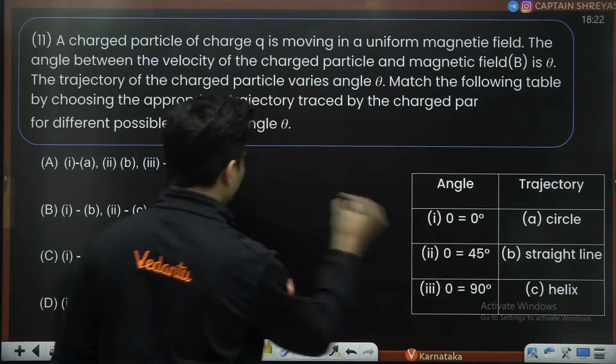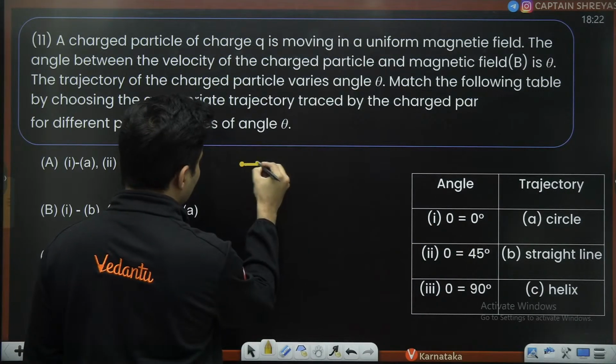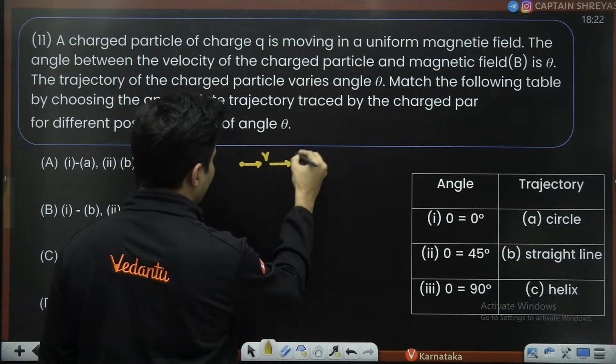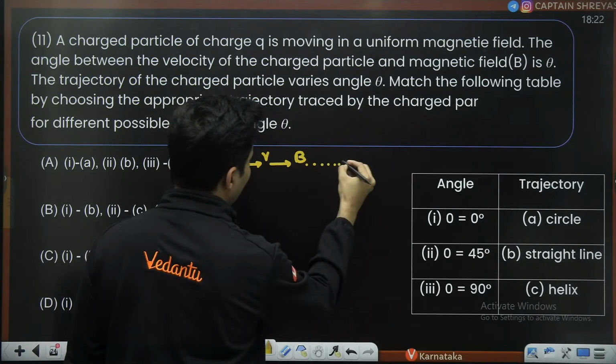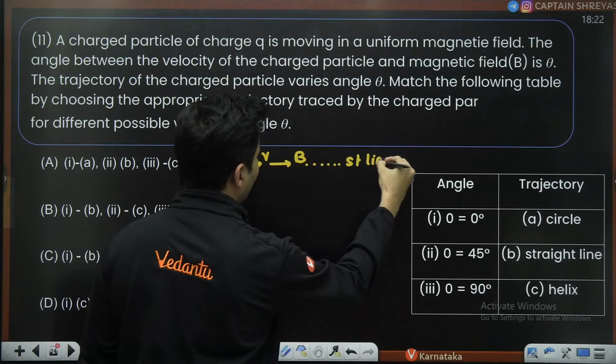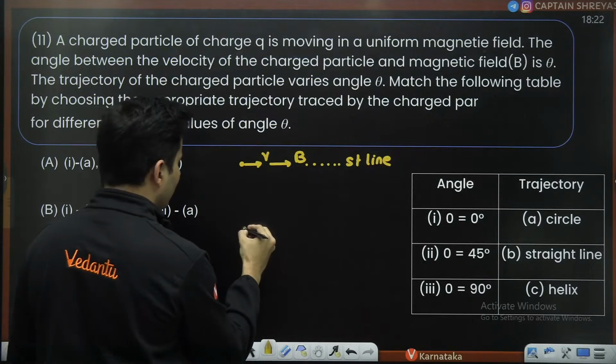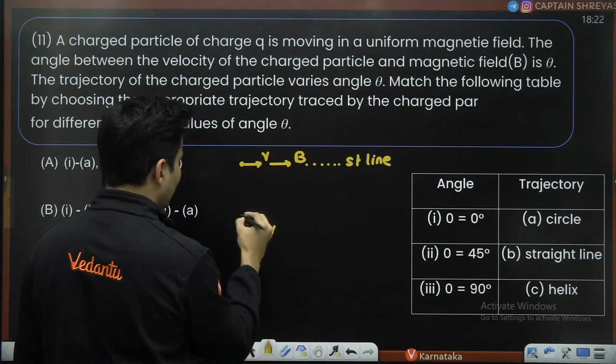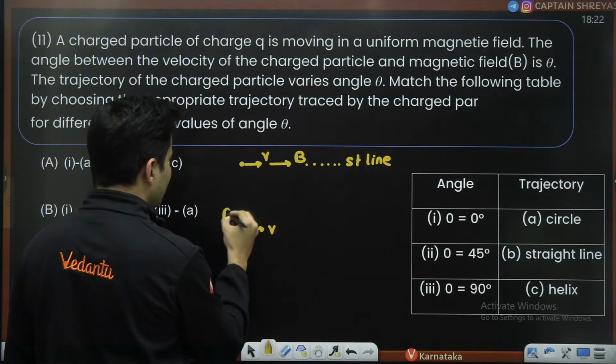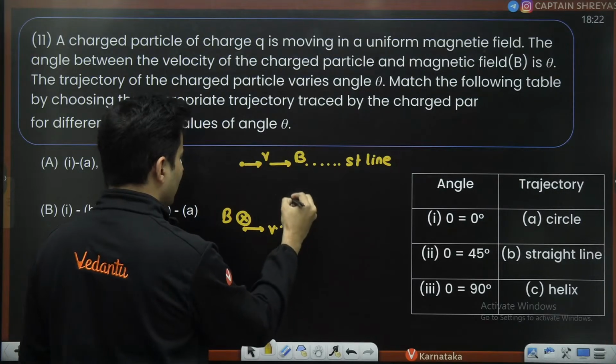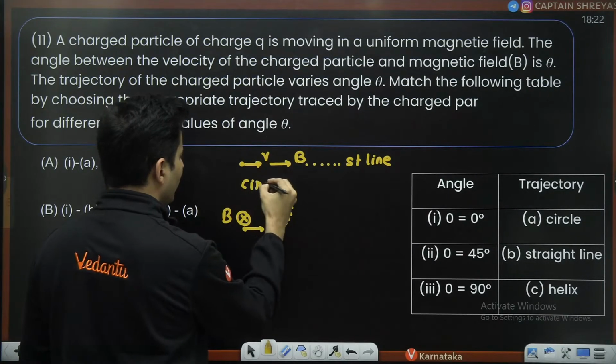See, let me tell you. If you throw the charged particle like this, such that the magnetic field is also here, it will continue in a straight line. If you throw the charged particle like this, and the magnetic field is inside, then the charged particle will go in a circular path.